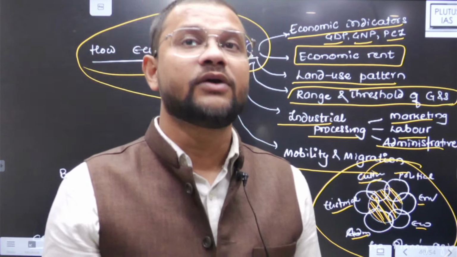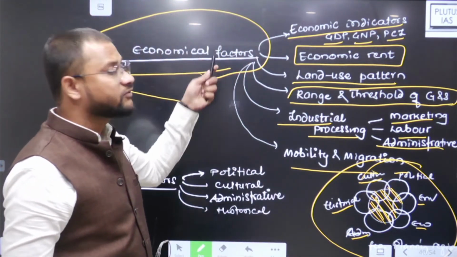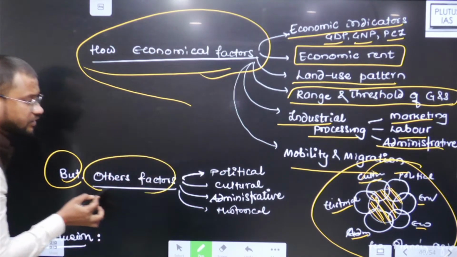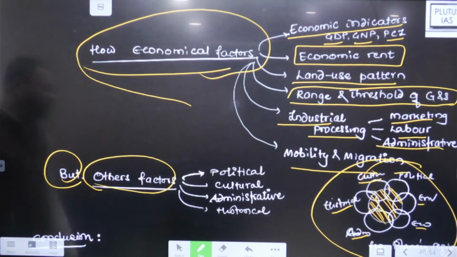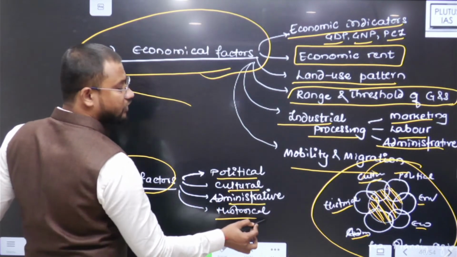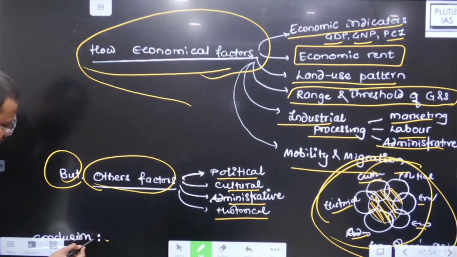No, we have to write this fact कि though economic and environmental factors are being asked, but there are other factors as well that need to be considered, like political, cultural, administrative, historical, and then draw this Venn diagram and then conclusion.